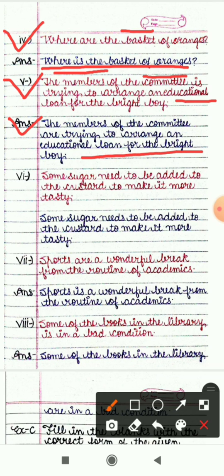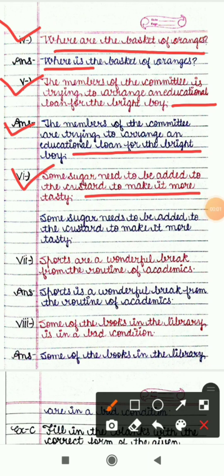Sixth sentence is: some sugar need to be added to the custard to make it more tasty. The sentence is in present indefinite form, and the main subject is sugar, which is considered as singular always. At that time we have to use the singular verb, and that will be "needs". So the correct sentence will be: some sugar needs to be added to the custard to make it more tasty.